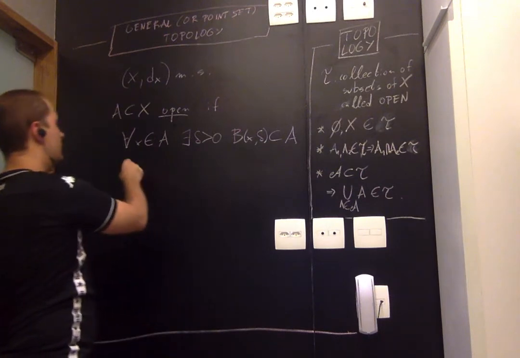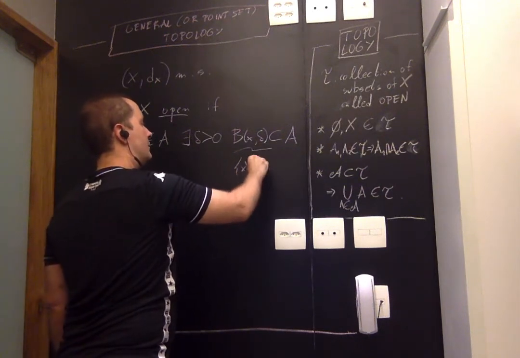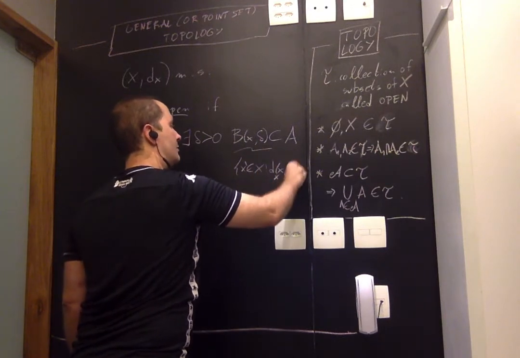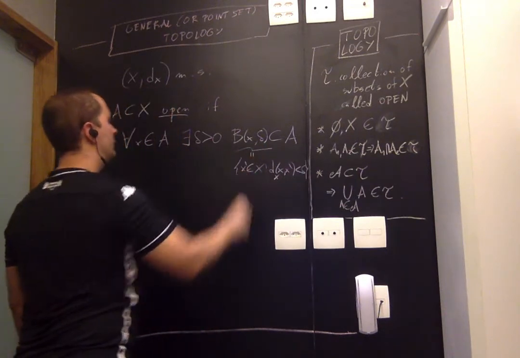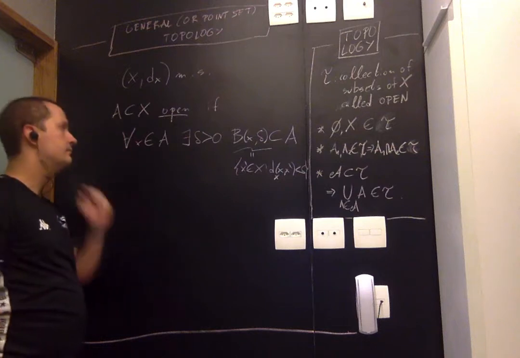Where we recall that the open ball is the set of all x prime in X such that the distance to x prime is less than delta, strictly less. A subset is closed if its complement is open.